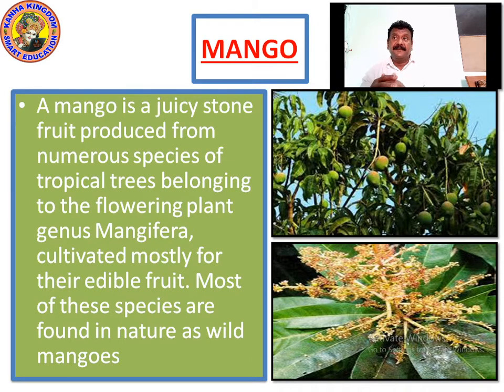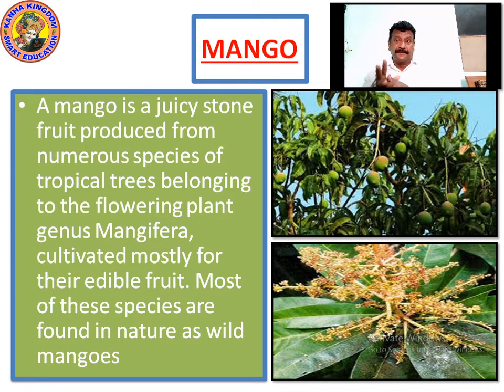So now, mango is a juicy stone fruit. When you talk about stone fruit, you can feel it when you take that mango in your hand. It's a juicy stone fruit produced from numerous species of tropical trees, but with lots and lots of variety. Langda, Totapuri, they call it by separate names. Every mango has its own sweetness, its own benefits while consuming it.